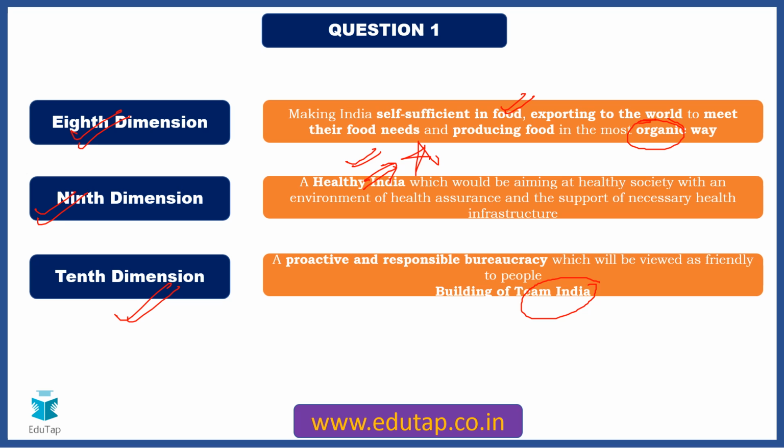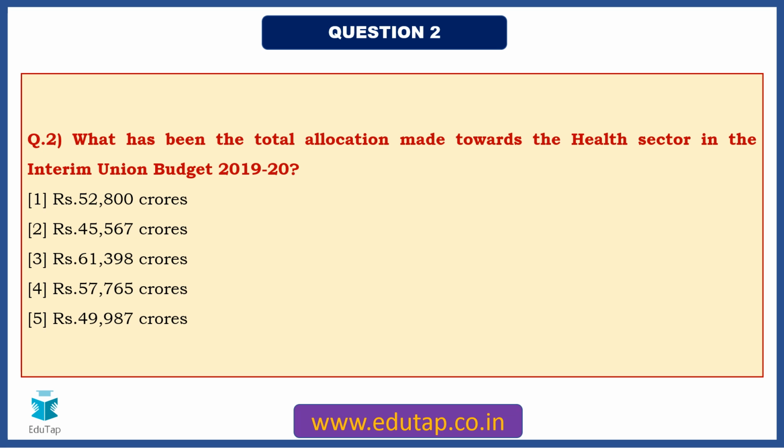Okay, so these are the important 10 dimensions. Make sure you understand these dimensions. They can be very simple questions wherein you just need to eliminate or choose the dimensions given as part of the vision plan, right? Now question number 2, what has been the total allocation made towards the health sector in the interim union budget 2019-20?